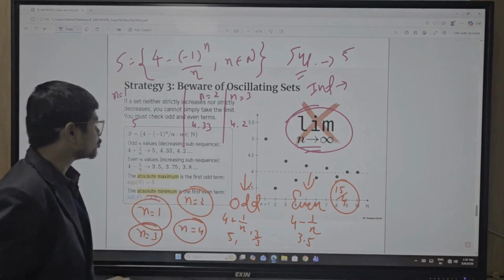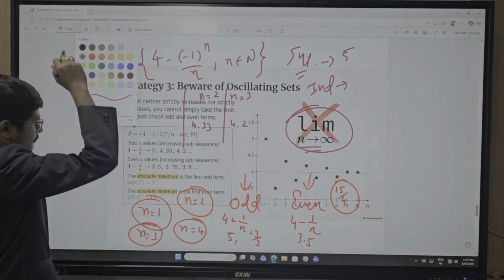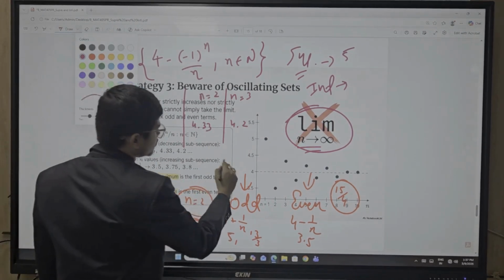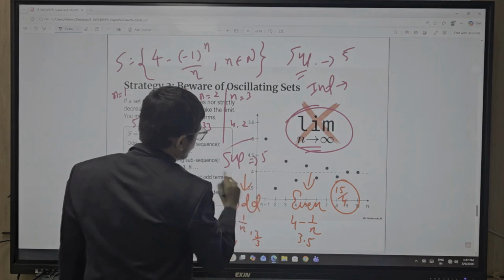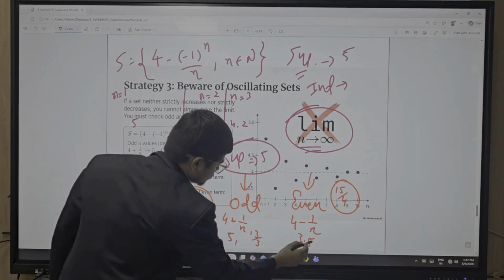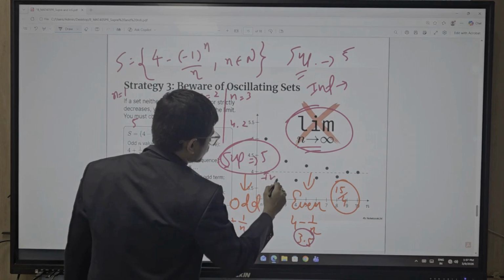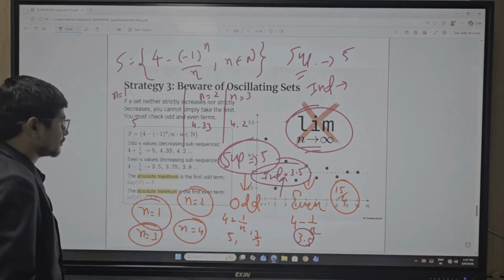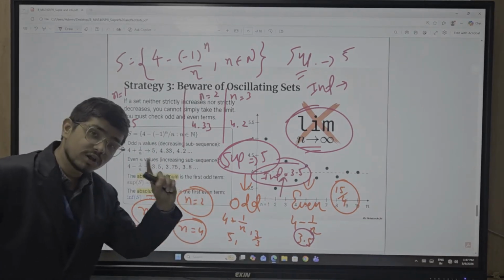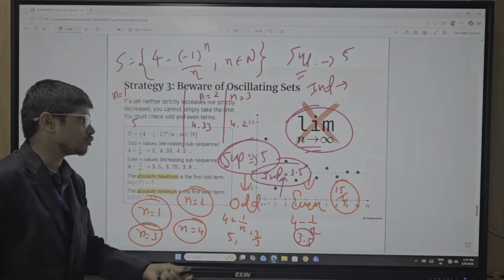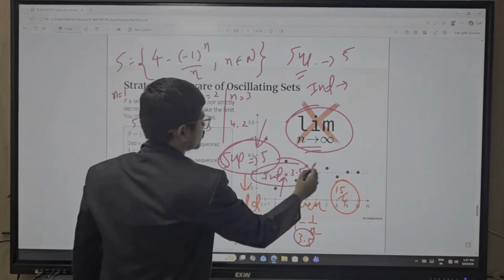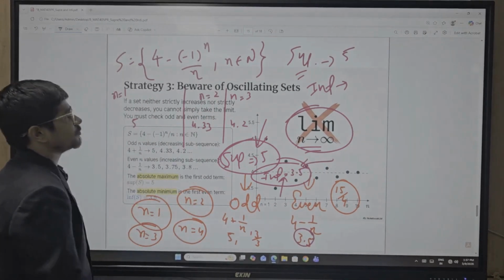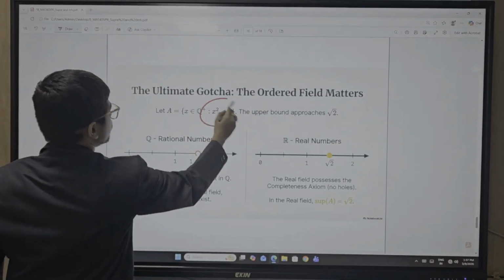So my dear students, the supremum value is 5. What about the infimum value? The infimum value is 3.5. You cannot get any value less than 3.5. So your supremum is 5, and your infimum is 3.5.